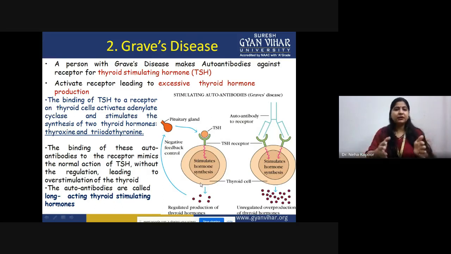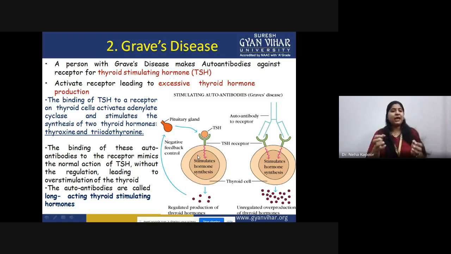When the optimum amount of thyroid hormone is present inside the host body, negative feedback control from this thyroid hormone happens. If the concentration is optimum, the thyroid hormone sends a signal to the pituitary gland to stop the production of thyroid stimulating hormone, so that the thyroid cell stops producing further hormones. So this complete process is regulated.